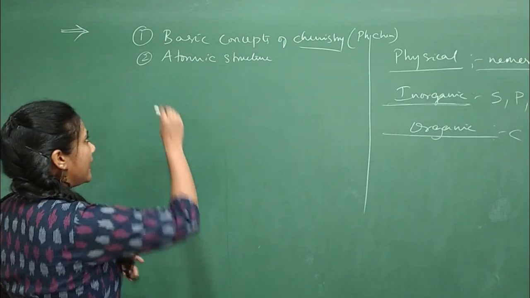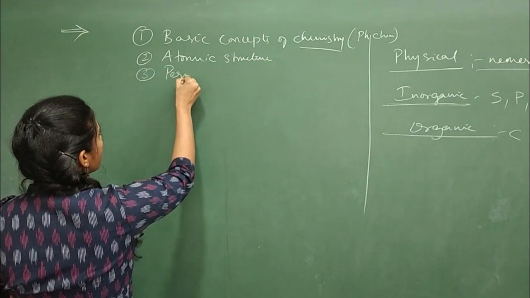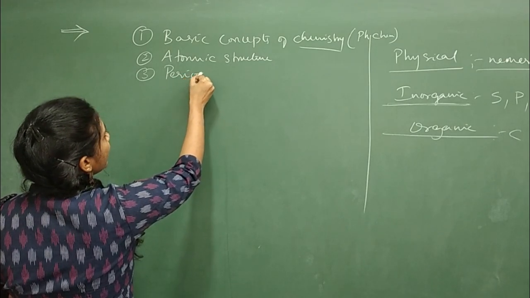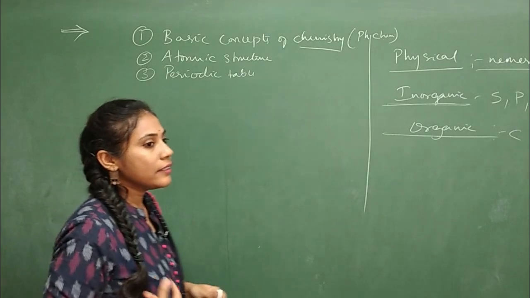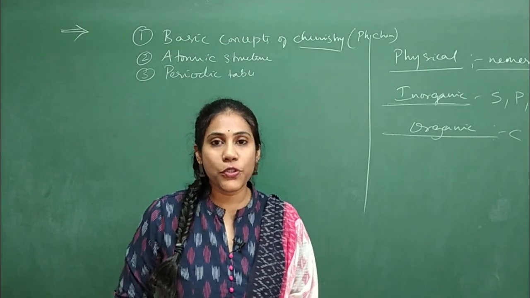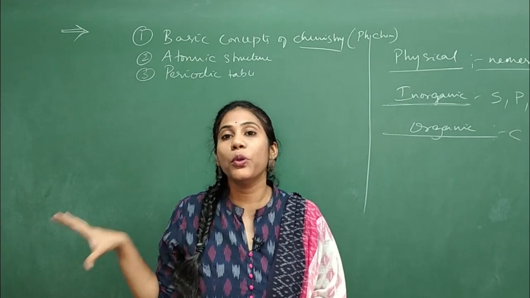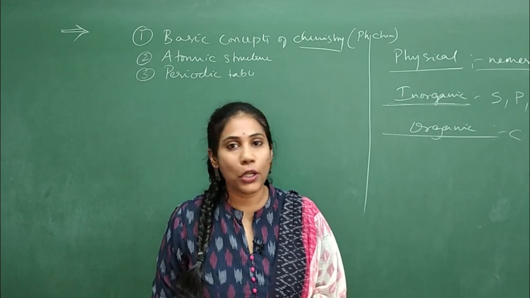Clear? So that is about the second chapter. And the third one is periodic classification of elements, that is periodic table. You will learn all about the periodic table, and you already know a few basics about the periodic table from your schooling, but here you will study the deeper, more detailed version of the periodic table.